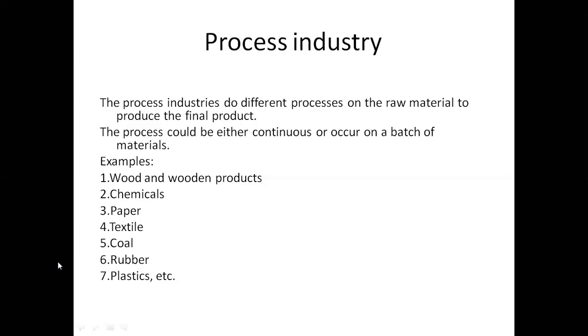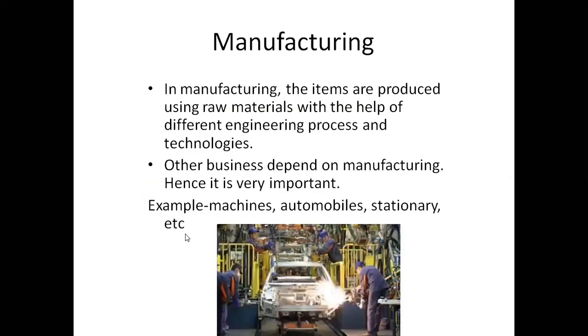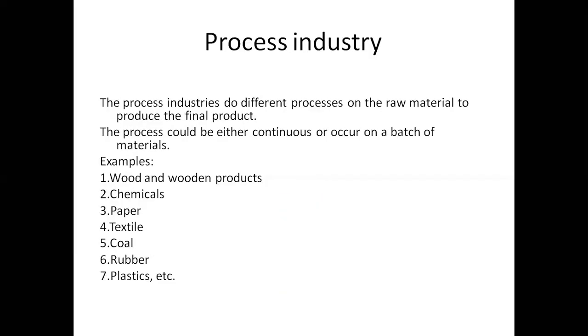For example, if we take a fruit juice bottle, the product, a bottle of juice, contains many items like a bottle, a juice, and packaging. So in these cases, you are going to observe three different processes.